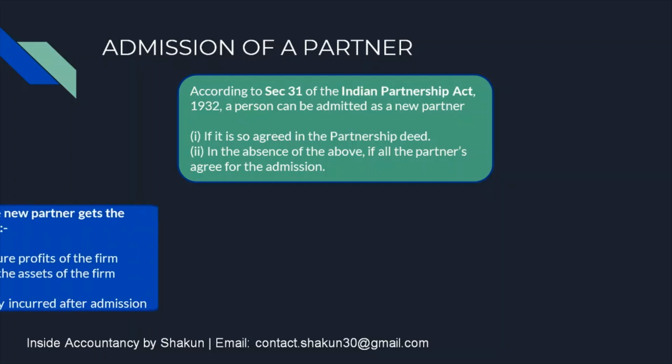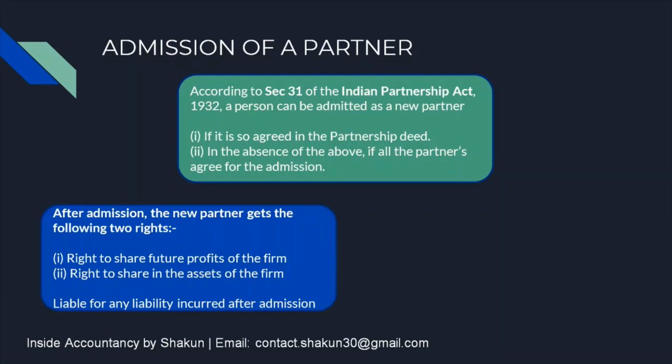Now, when a new partner is admitted, he gets certain rights. There are two main rights which the new partner gets. The first is the right to share future profits of the firm. After he becomes a partner, whatever profits the firm makes, the new partner gets a share in that. Also, he gets a right to share in the assets of the firm.